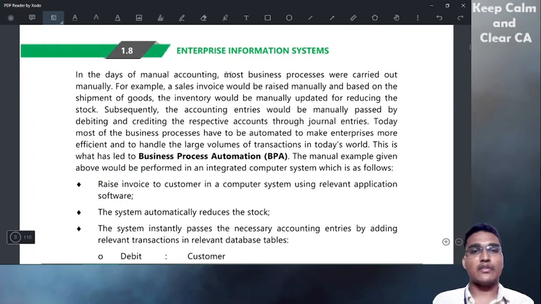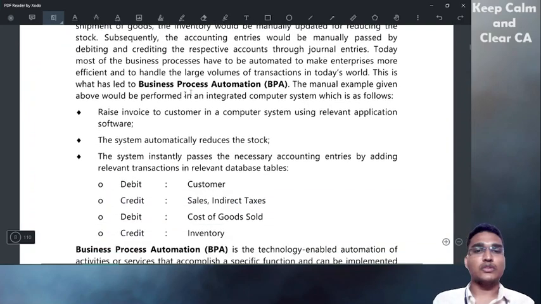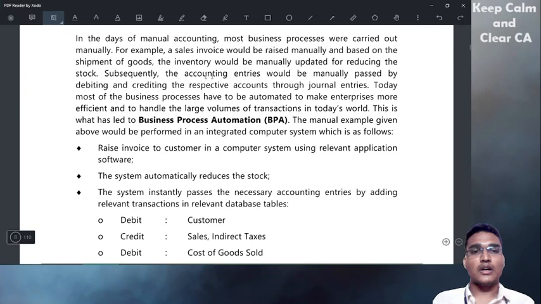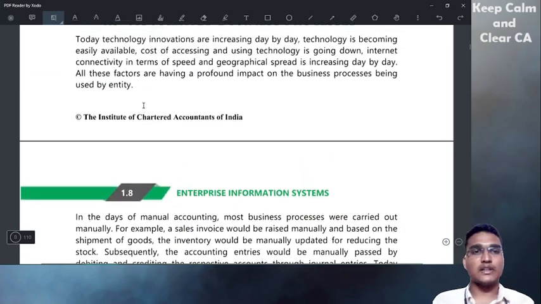In the days of manual accounting, most business processes were carried out manually. For example, you just go through the accounting entries that would be manually passed. Today, most business processes are automated to make enterprises more efficient. To make the enterprise more efficient, they are automating their processes. What is the process? Here we are discussing the accounting process.